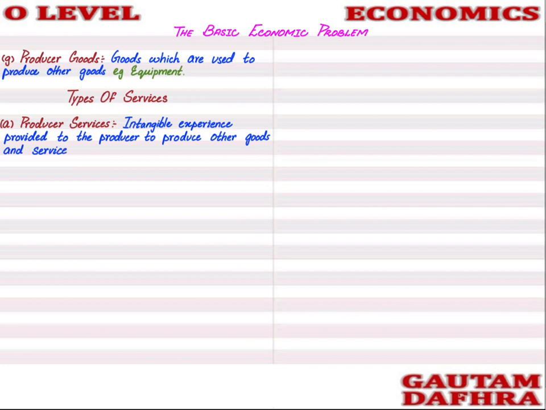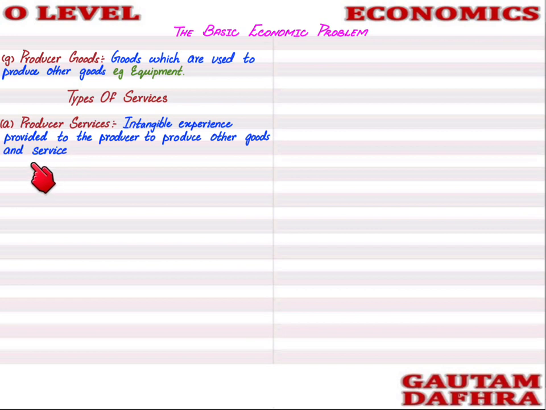Okay, so any service which is provided to the producer, and the producer is using that service so that he can produce other goods and services. For example, the bank. The bank is providing services to the producer so that he can import and export. Okay, let me give you one more example. Transportation. Transportation is provided to the producer so that the producer can transport his goods and services.